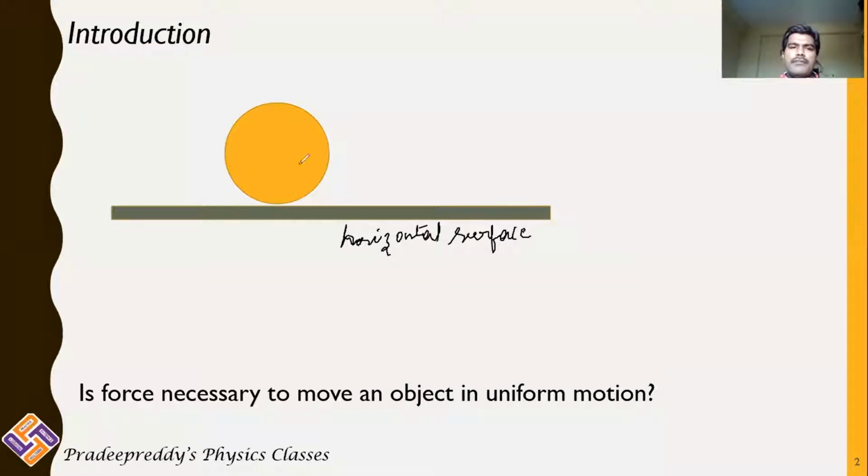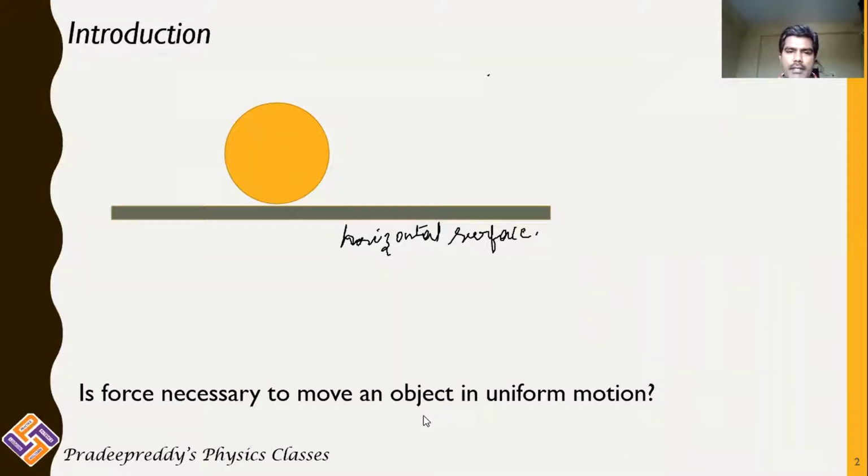On this horizontal surface, you have a ball, and when you want to move this ball, does it move by itself? Obviously not. You need to provide some external agent, an external force, for this body in order to move it, right?